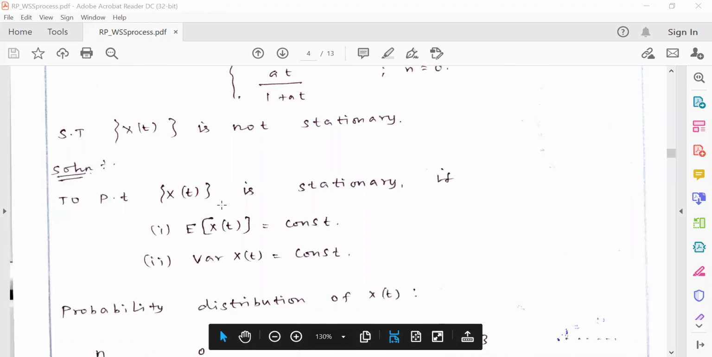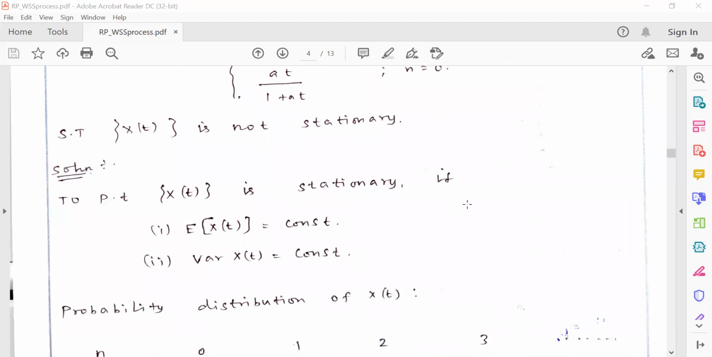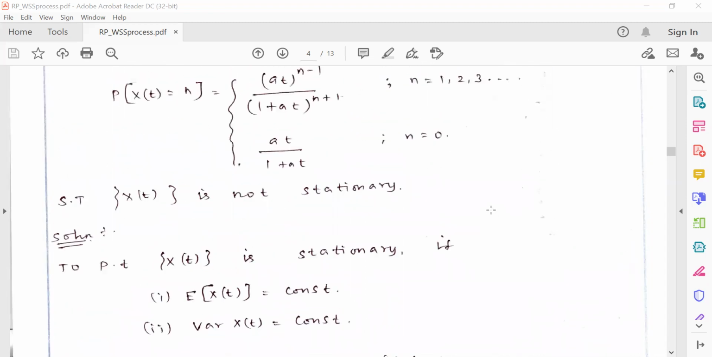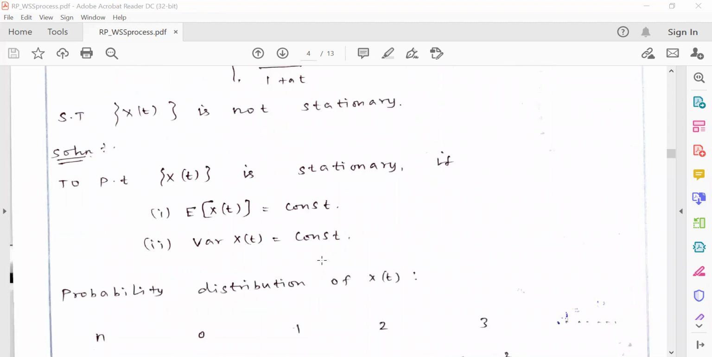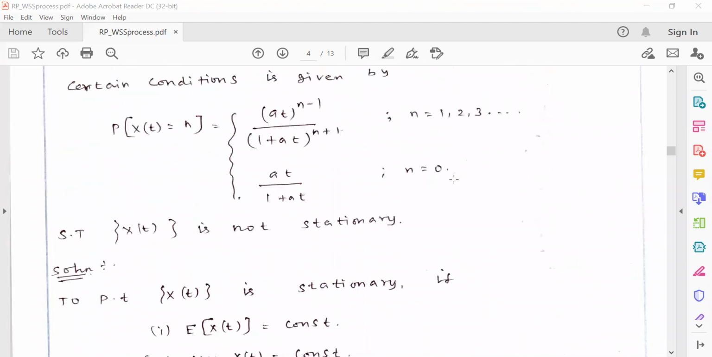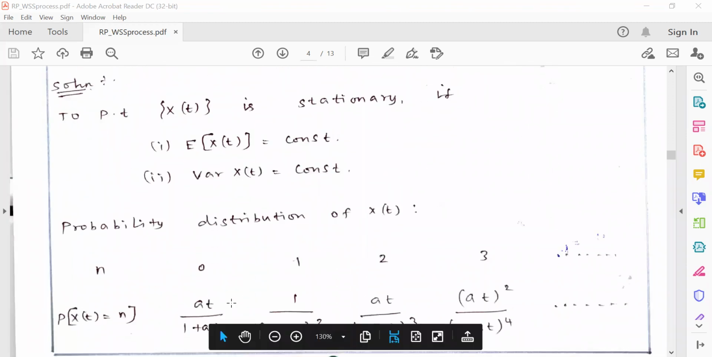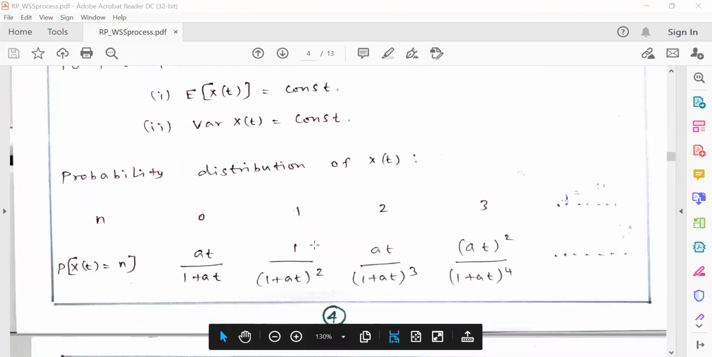To prove that X(t) is stationary, it must satisfy two conditions: the mean and the variance of the random process are constant. First I am going to expand the given term as a probability distribution. If I put n = 0, I get at / (1 + at), and if I put n = 1, 1 / (1 + at)^2, and n = 2, at / (1 + at)^3, plus and so on.